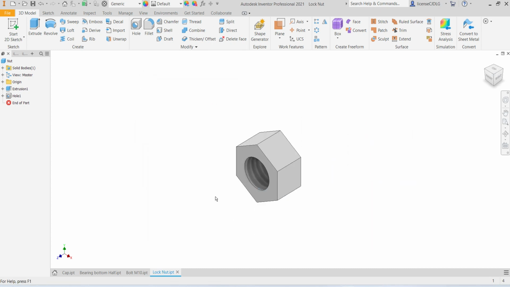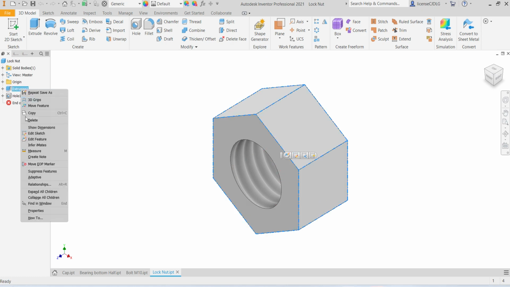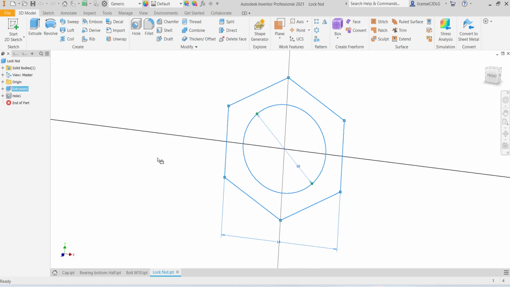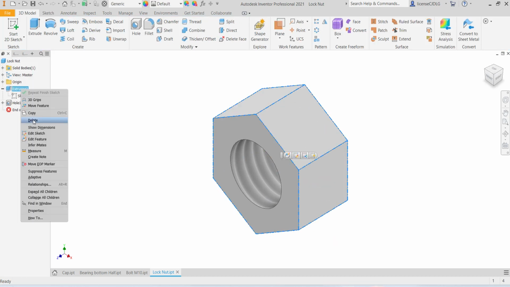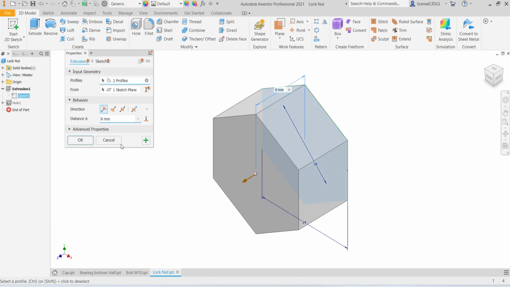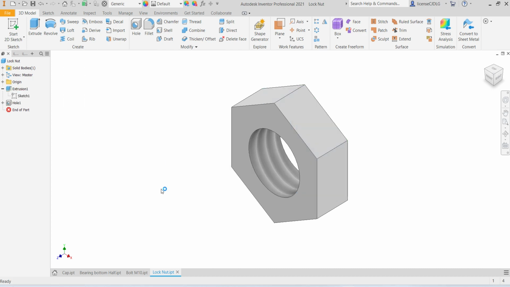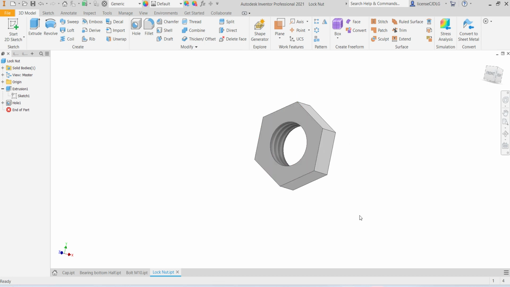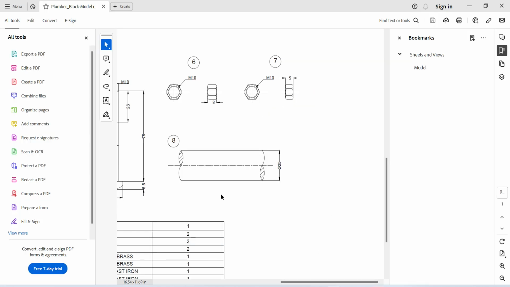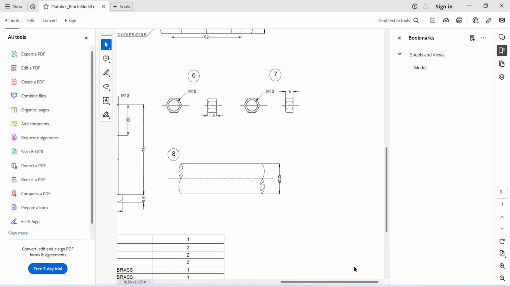For lock nut go to extrude, sketch is same, but edit feature, extrude up to 5 mm. That's it. So all the parts are completed, only one 25 dia shaft is there. That length we can create more than the flange length.